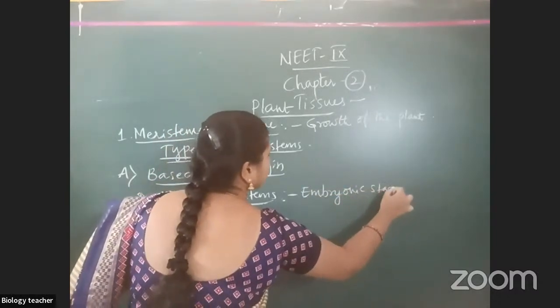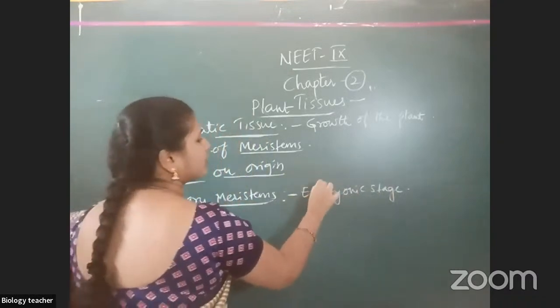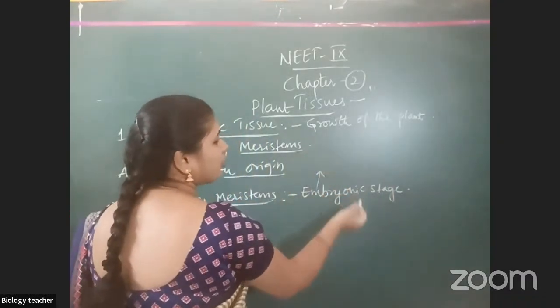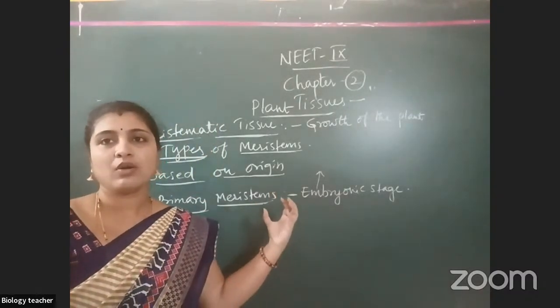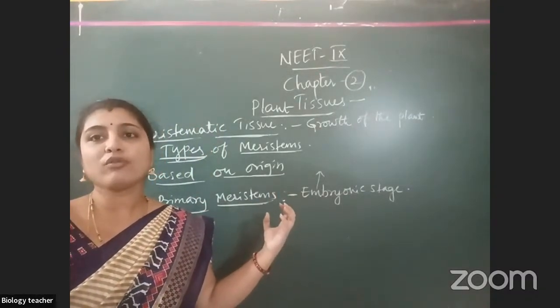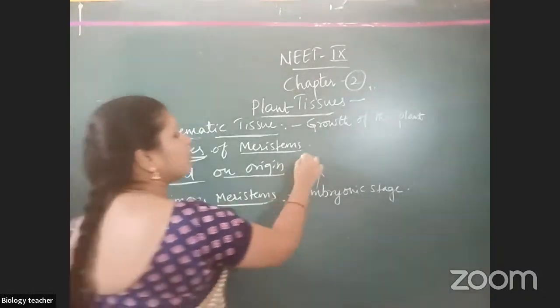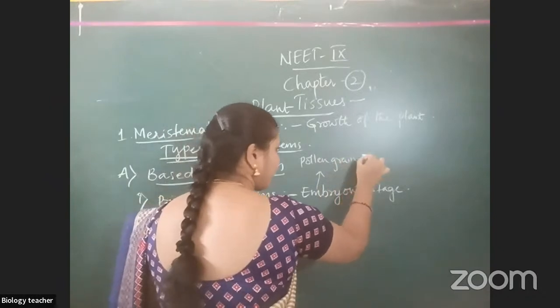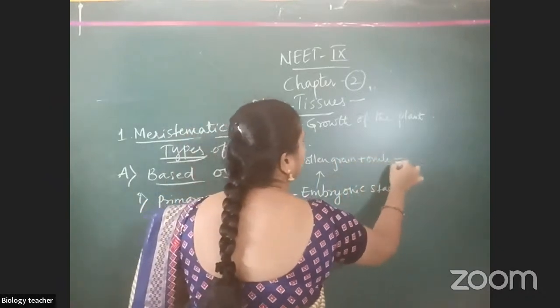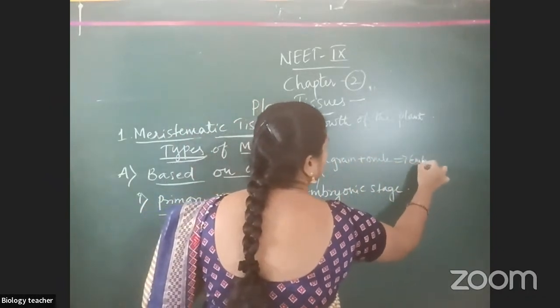Embryonic, from what is that? Pollen grains, right? Pollen grains, when they fuse with the ova, isn't it? Ovule. Pollen grain plus ovule, it forms what? Embryo.